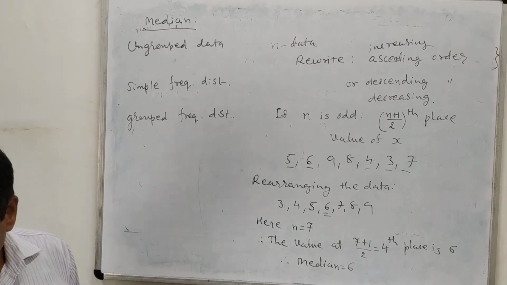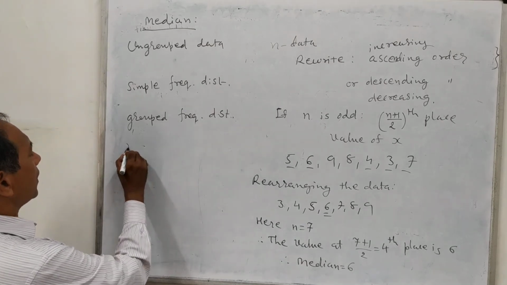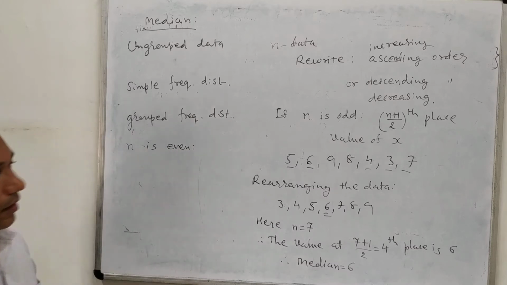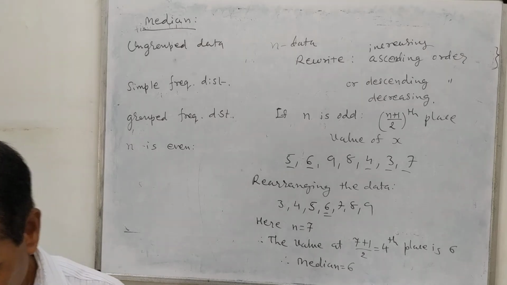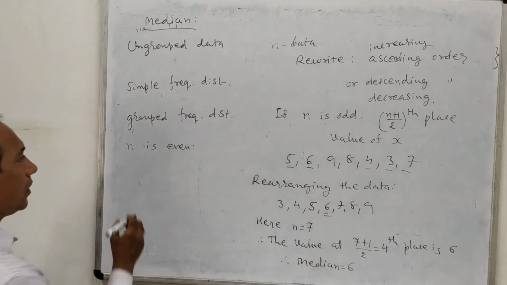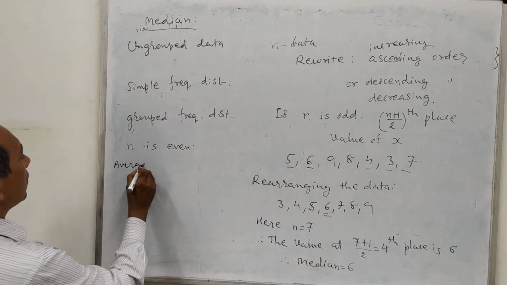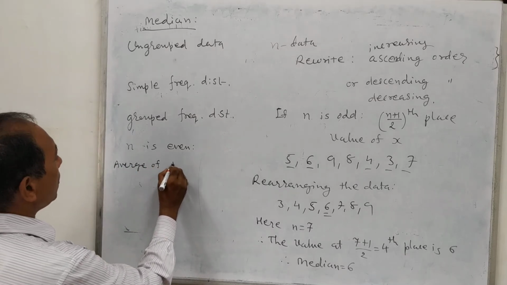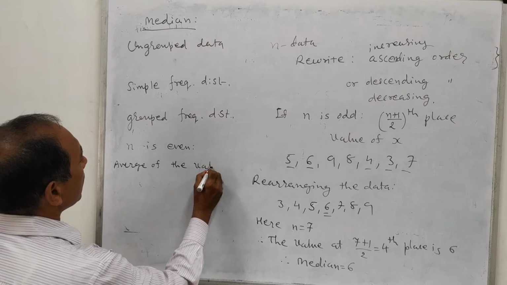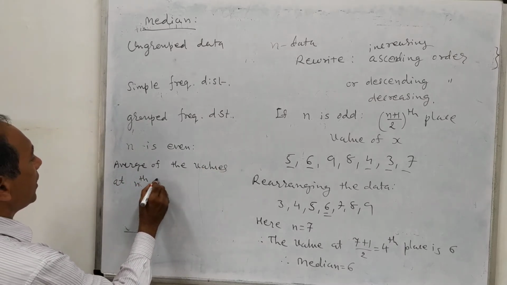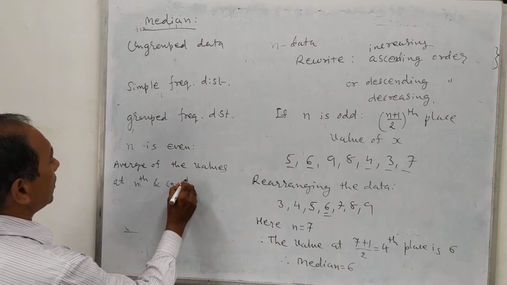But if n is even, then find out the average of the values at n by 2 and n by 2 plus 1 places.